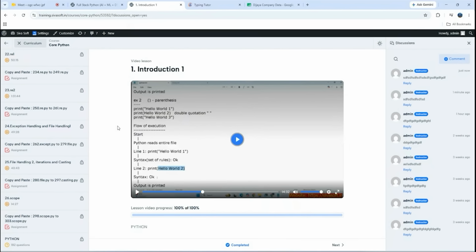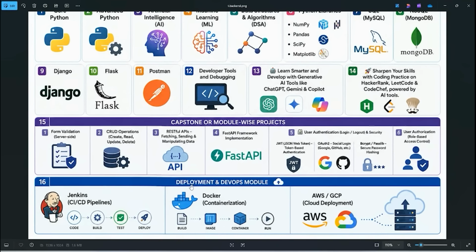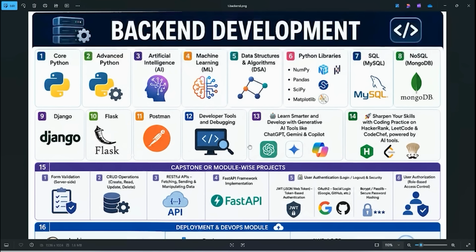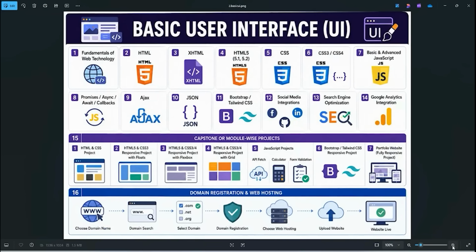Let's say Netflix: admin people can upload movies, and as a subscriber, we can only watch. These things we call roles: admin role, subscriber role, student role. Based on the role, there are some permissions. This is just a demo, it's not possible to discuss more. And there is also a deployment and DevOps module: Jenkins, Docker, AWS and GCP. These things come under backend development.